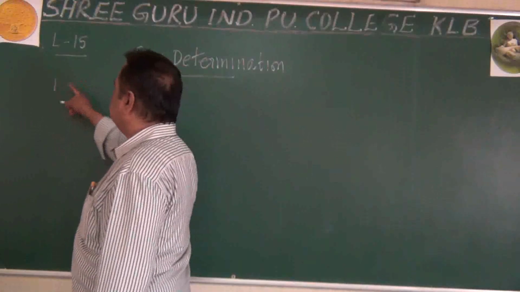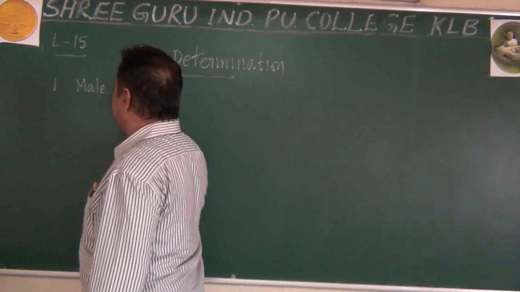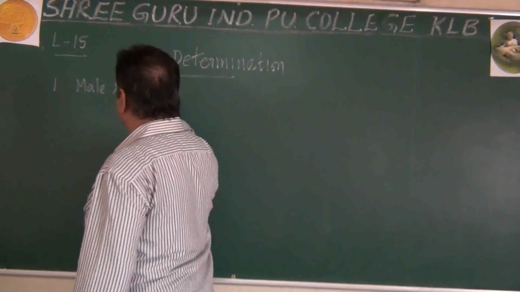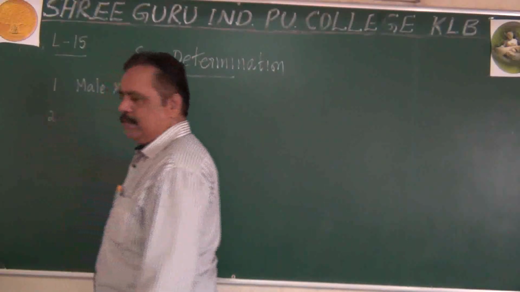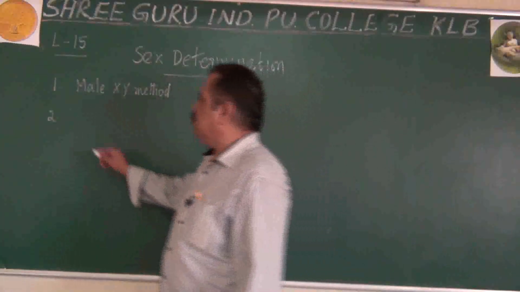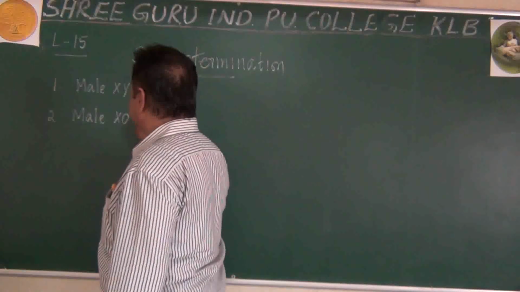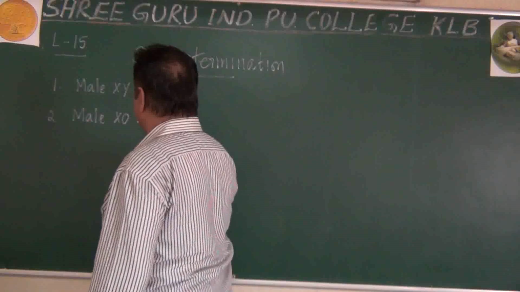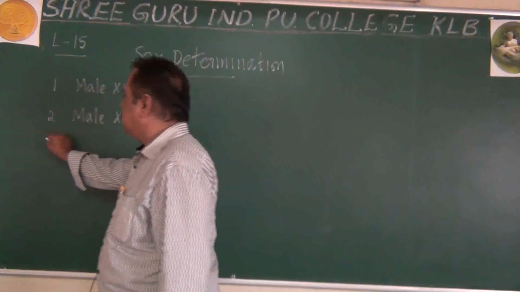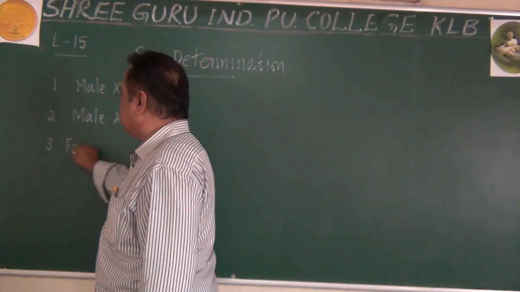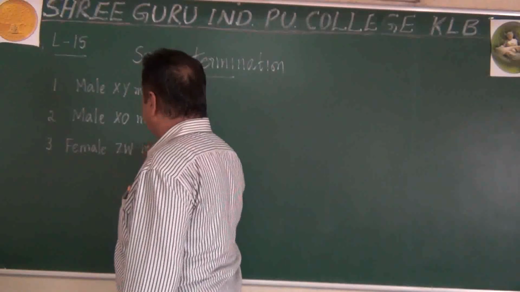The first method is the male XY method. The second type is the male X0 method. The third method of sex determination is the female ZW method.